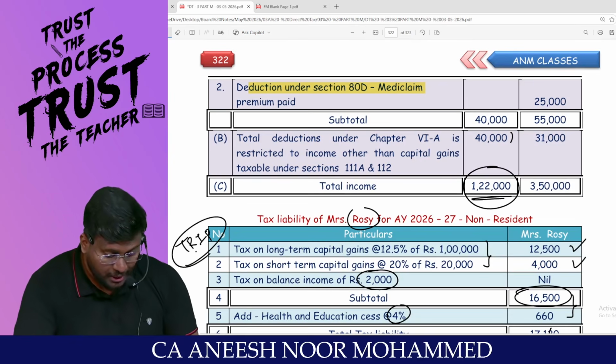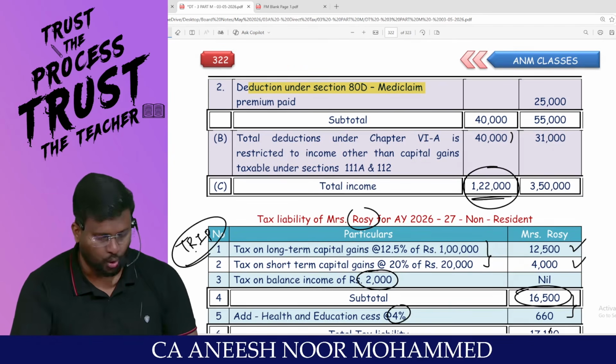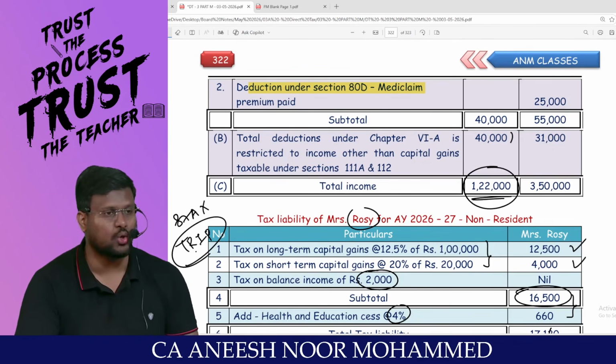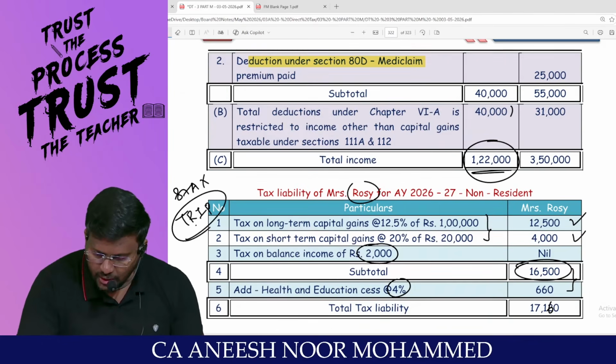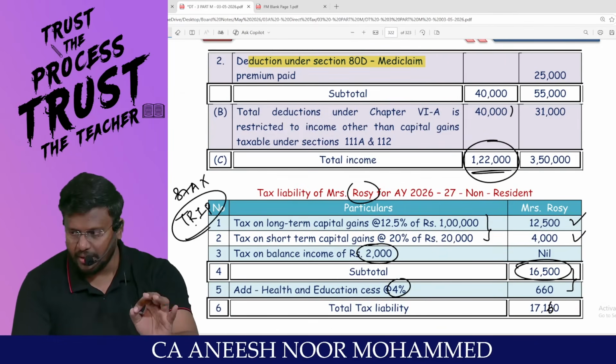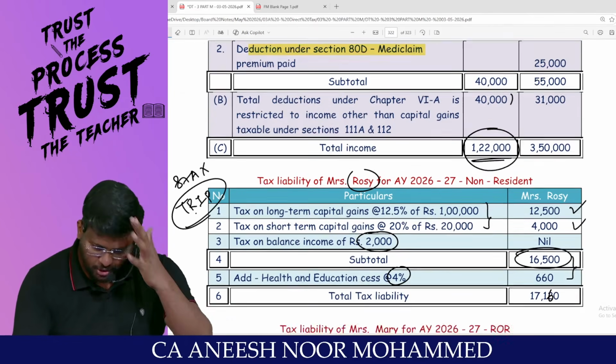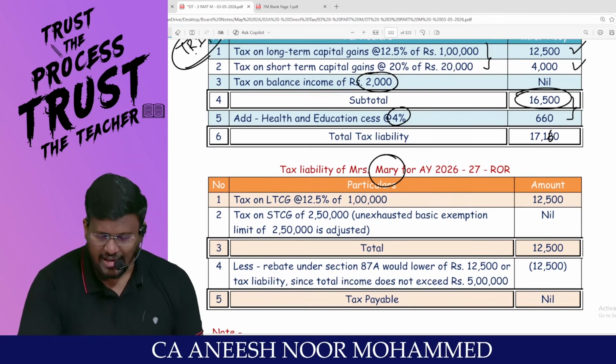You tell me, for rebate, sir, the taxable income should be less than 5 lakh and the assessee should be resident. Is the assessee resident? No. So 87A rebate is also not applicable. That's why even though the income is less than 5 lakh, I have not claimed 87A, I have taxed it. Are you able to appreciate, sir? Come on, man.